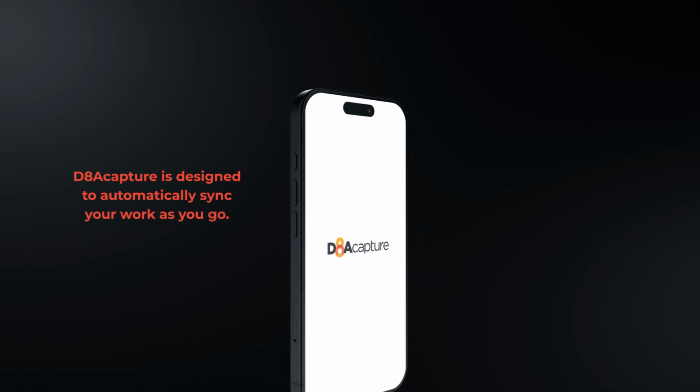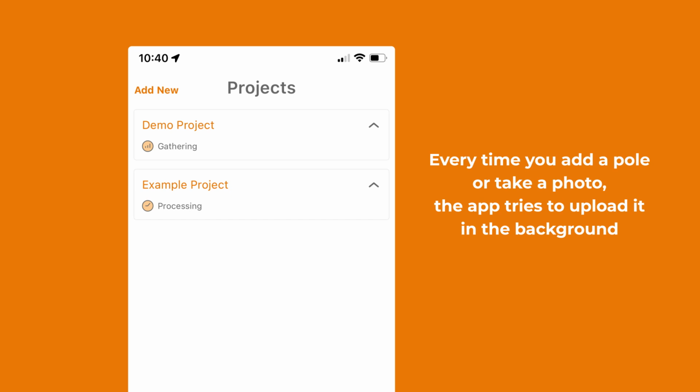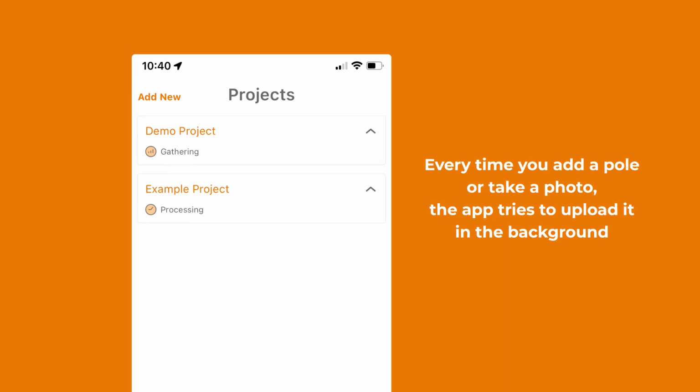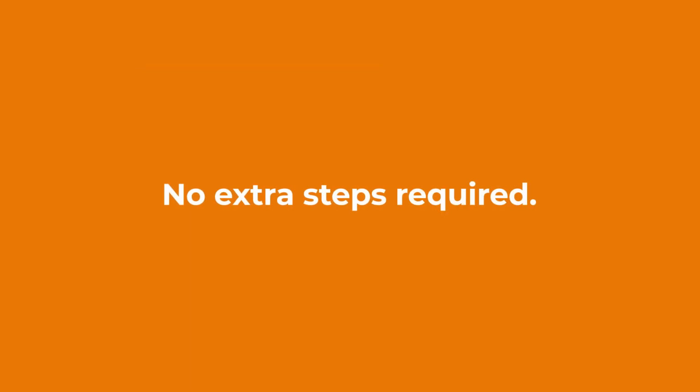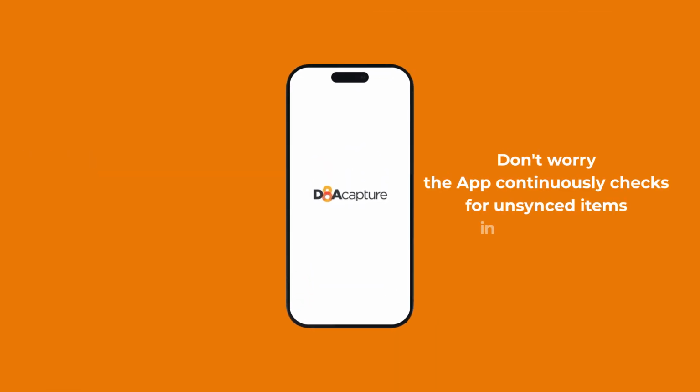D8Acapture is designed to automatically sync your work as you go. Every time you add a pole or take a photo, the app tries to upload it in the background. No extra steps required. However, if you're in a poor signal area or temporarily offline, some photos may not upload right away. Don't worry, the app continuously checks for unsynced items in the background.